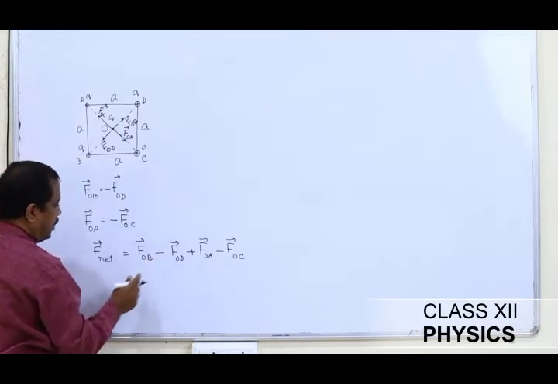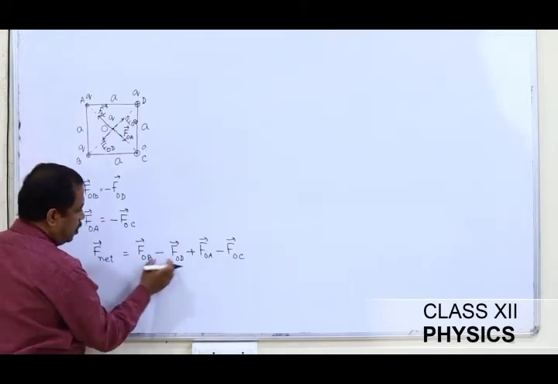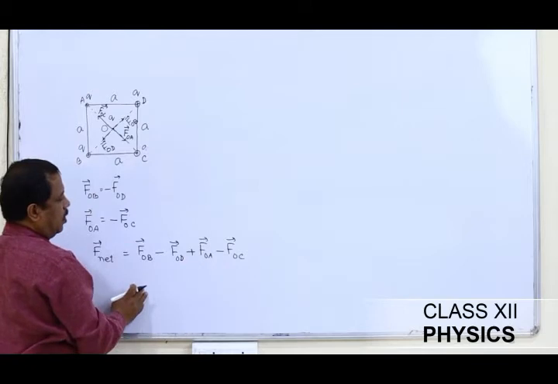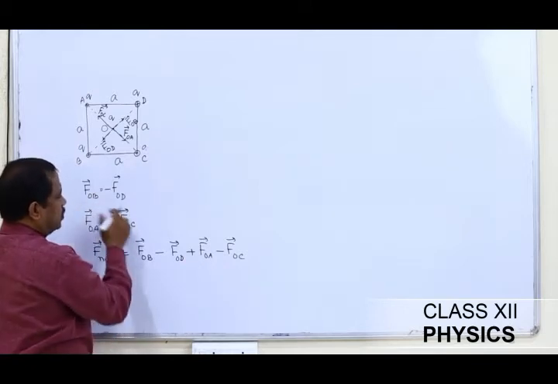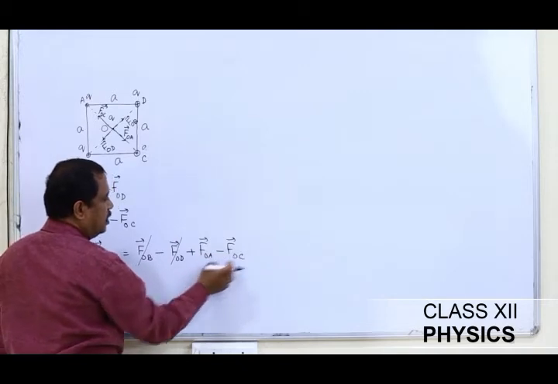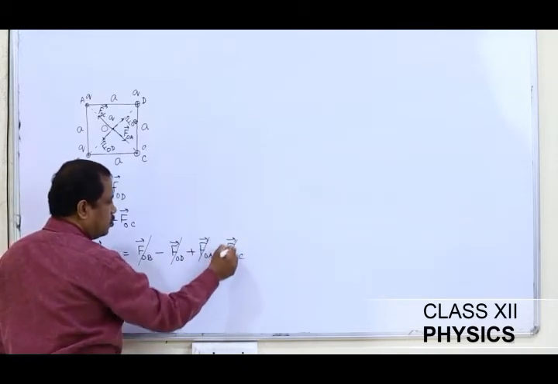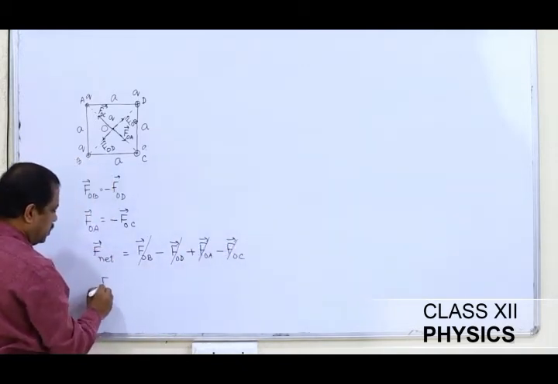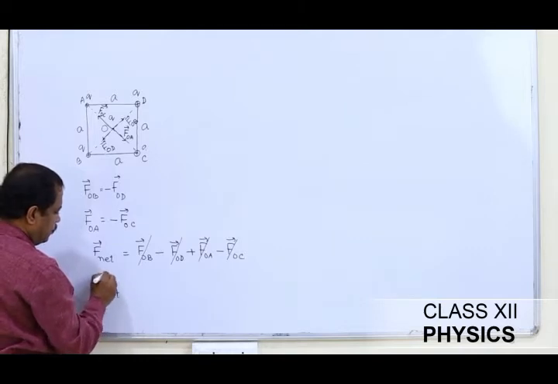Since the magnitudes of FOB and FOD are equal, these two cancel out, and the magnitudes of these two are equal and opposite in direction, so these two cancel out. The net force experienced is 0.